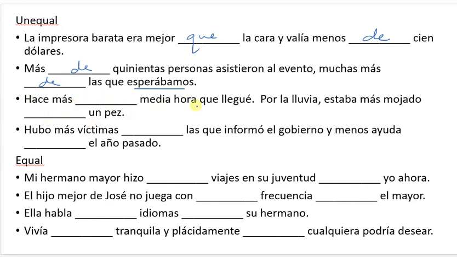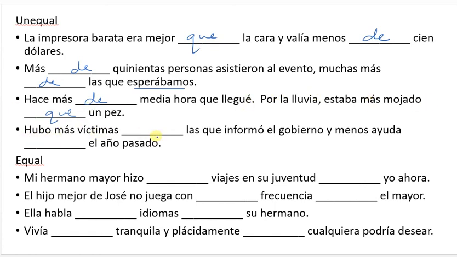Hace más, something media hora. Media hora is actually considered a number because it's a half hour, so it's a quantity. So, hace más de media hora que llegué. Por la lluvia estaba más mojada, something un pez. So, because of the rain, I was more wet than a fish. I'm comparing an adjective, so more wet than a fish.